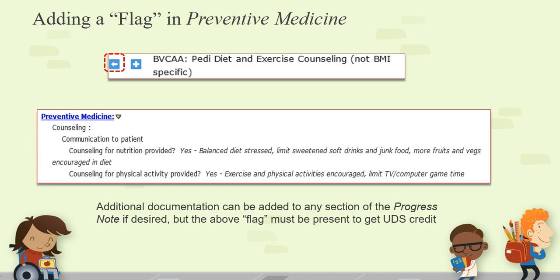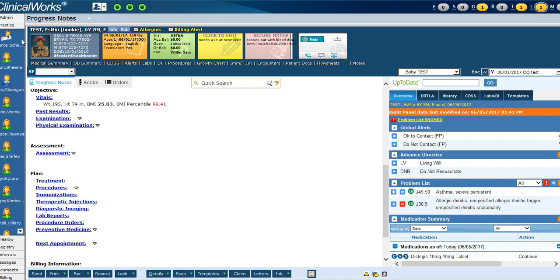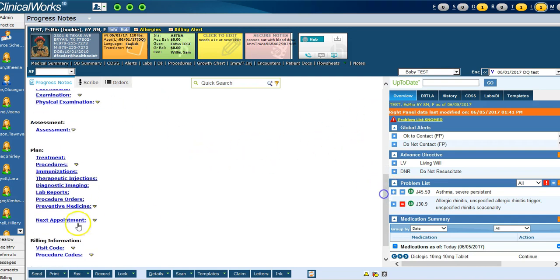Additional documentation can be added to any section of the progress note if desired, but the above flag must be present along with the BMI percentile to get UDS credit. So if we're in a progress note, we have a child here, age 6. We have the BMI percentile because we had both the weight and the height listed. With 2 clicks, I can add that needed flag into the preventive medicine section. And this is how you do it.